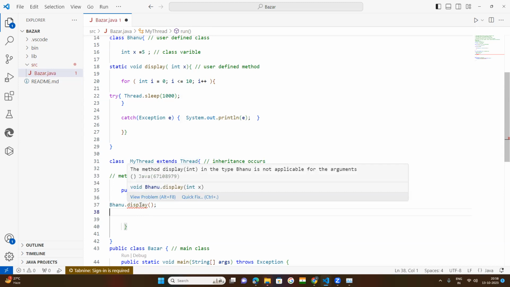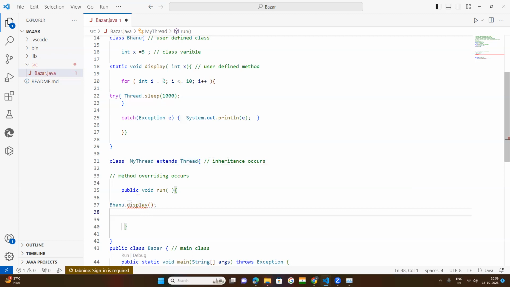So see, try to understand. Here it is requesting an argument. This method is requesting an argument. Why? Because your method is declared with an index as a parameter. So here the method is declared. Once the method is declared, whatever variable you pass in the declaration is called a parameter.